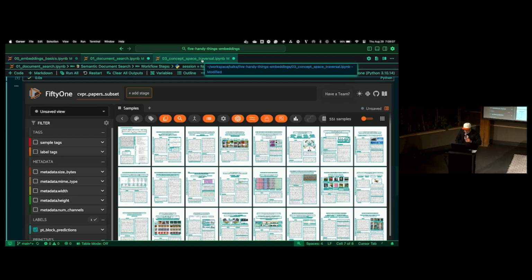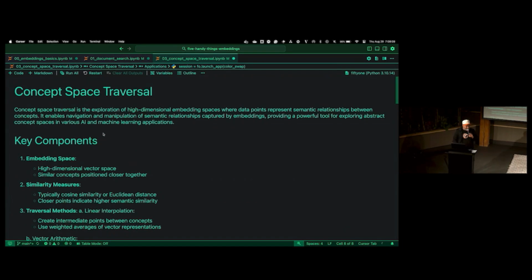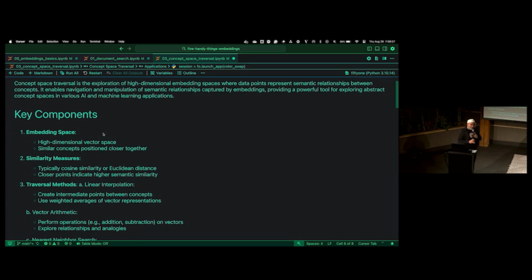Cool. Now this is the last one. This is going to be super abstract and weird and kind of out there. Even the images we're going to look at might induce an acid trip. But we're going to do something called concept space traversal and then concept interpolation. This is also a plugin that was developed to extend the functionality of FiftyOne.